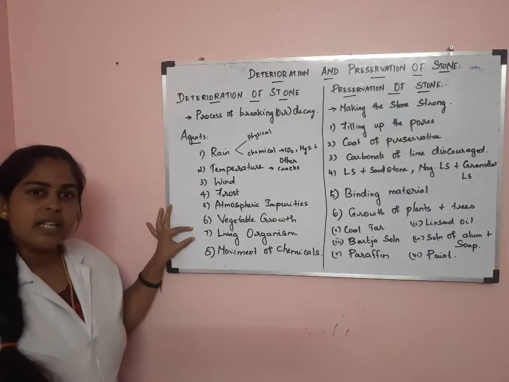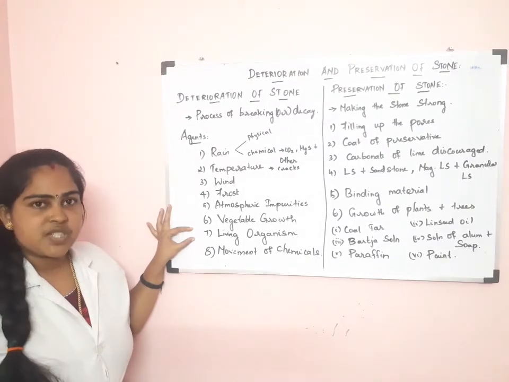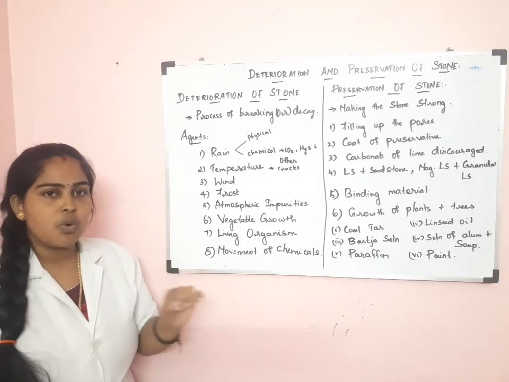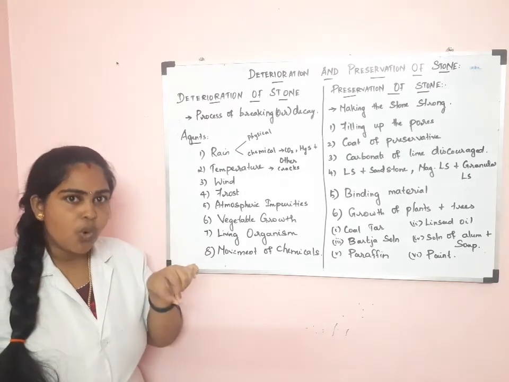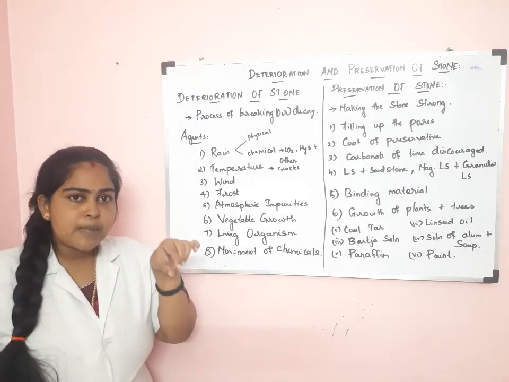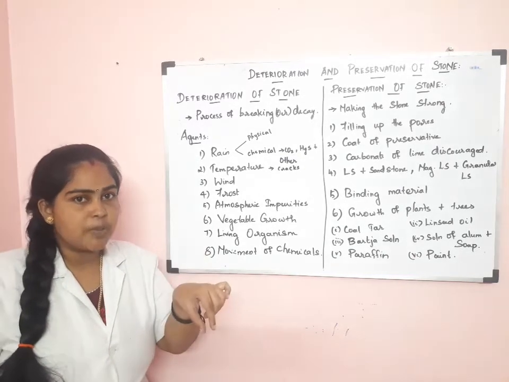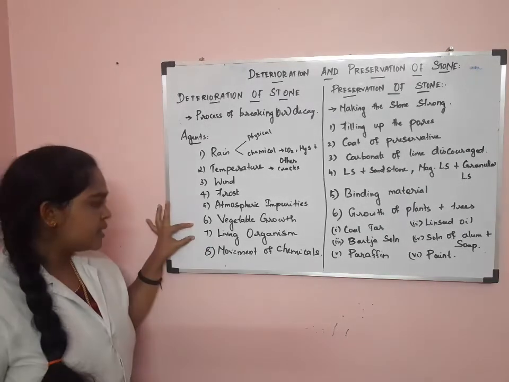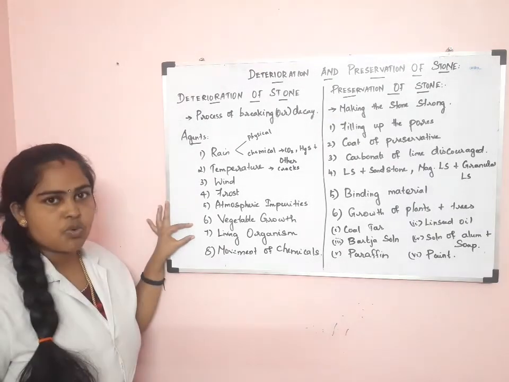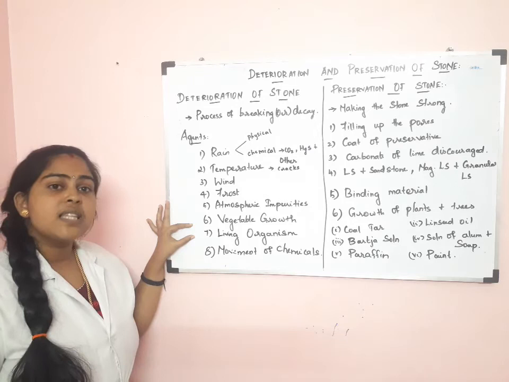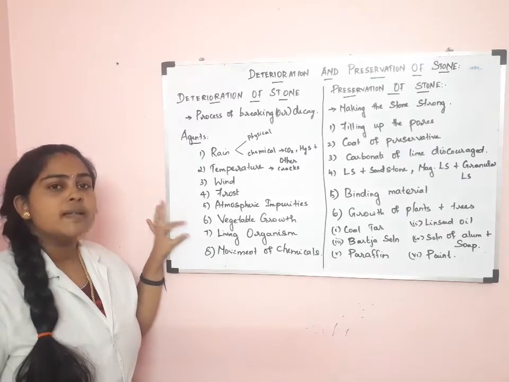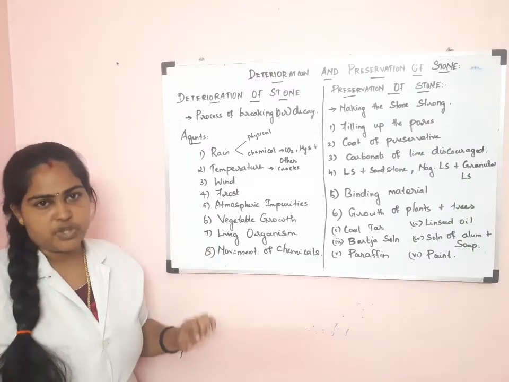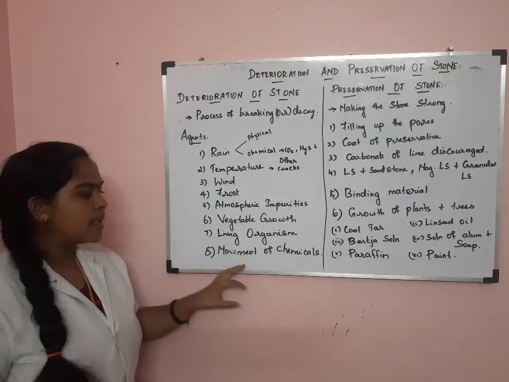So next one is the living organisms. Some insects that live nearby the seashore bore holes, and in that hole a pore is formed. Water enters into the pore, and due to that the stone gets deteriorated. In seashore areas, mostly the stone is affected by living organisms. Some bacteria and worms also secrete organic acids, and due to these organic acids also the stone gets deteriorated.